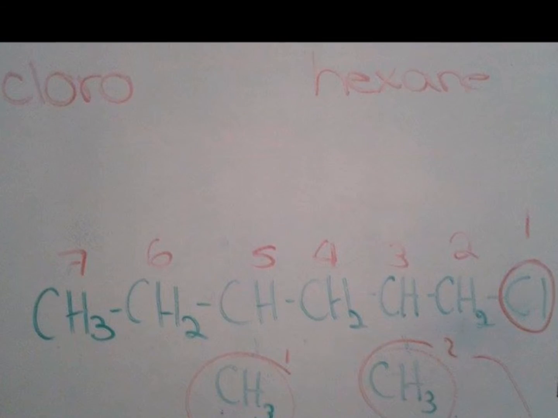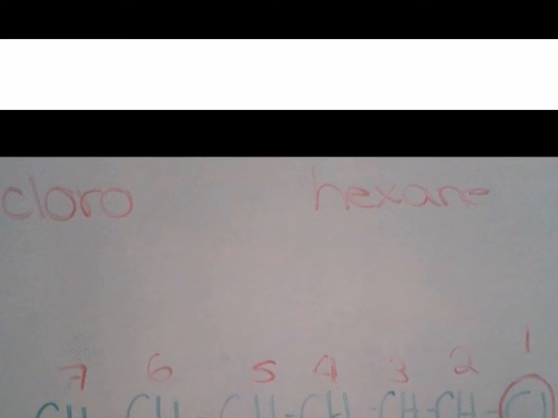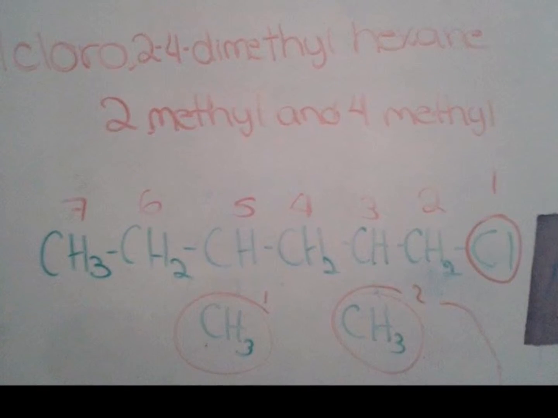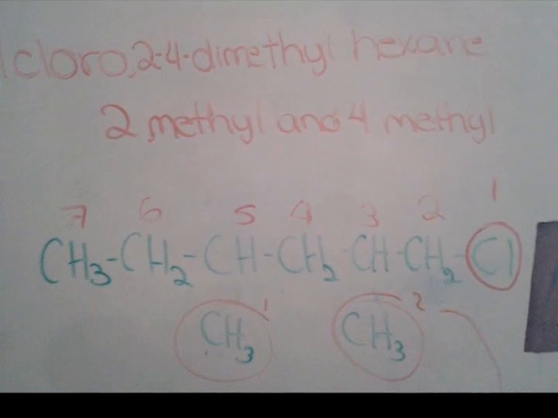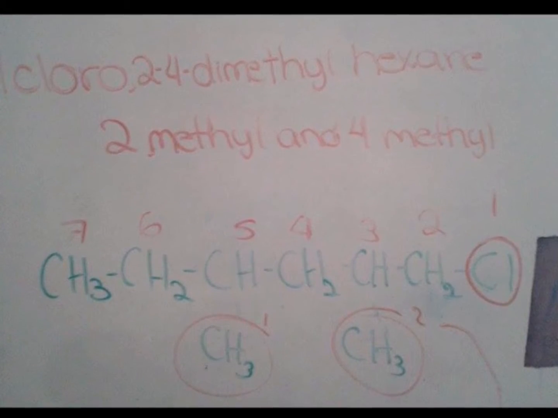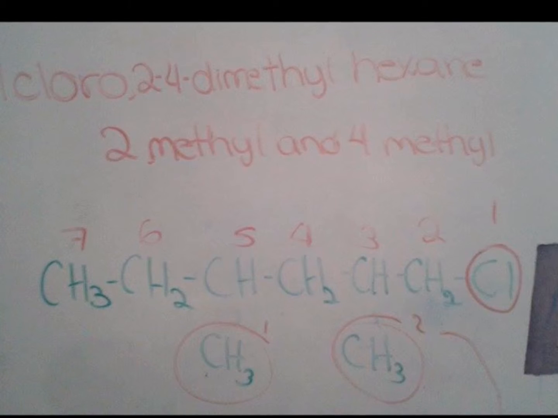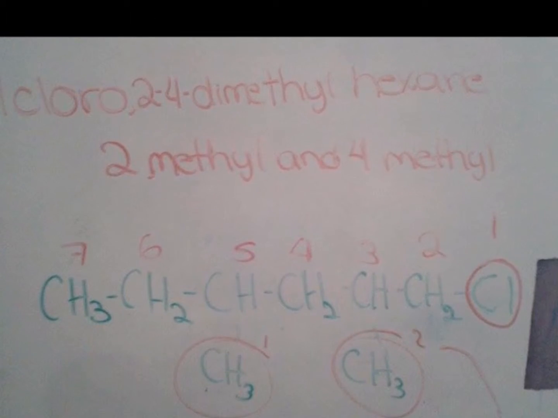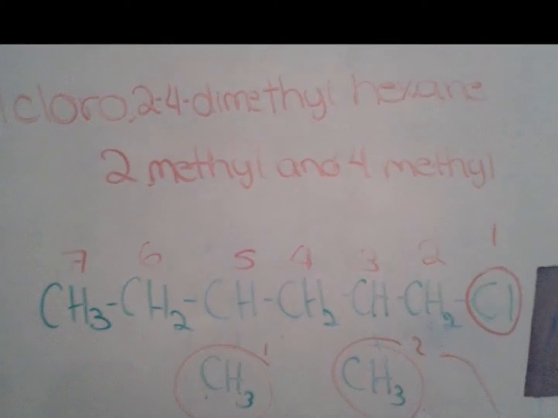We start counting from the chlorine. Now we can determine that we have 1-chloro, 2,4-dimethyl, because we have 2 methyls on the second and the fourth carbon atoms. So we get 1-chloro-2,4-dimethylhexane.